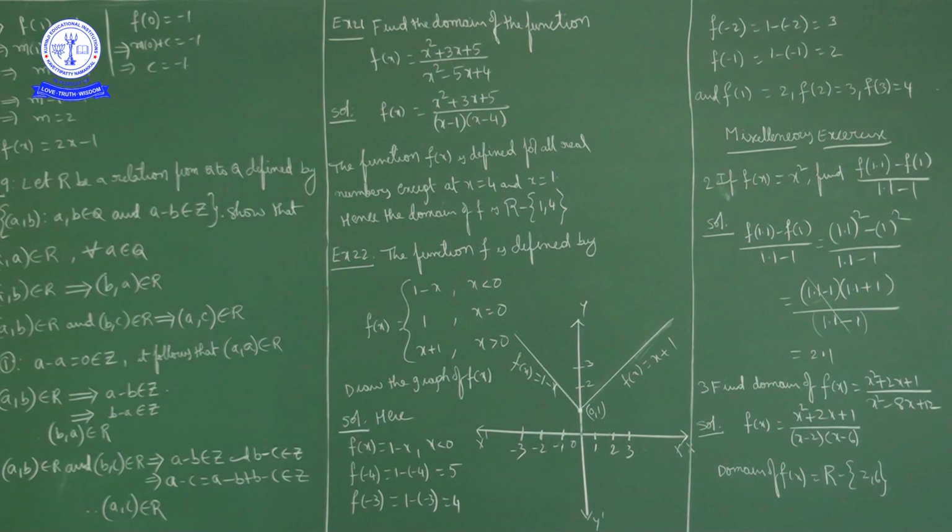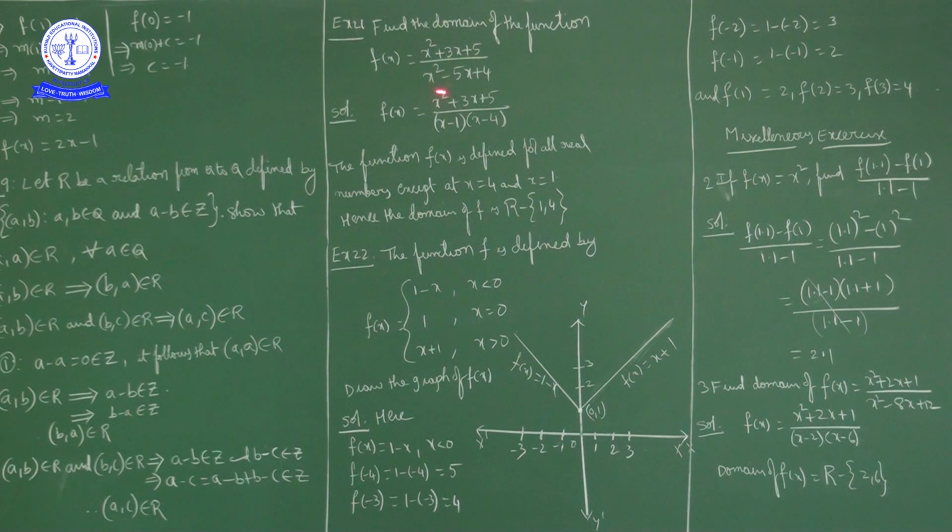Except at x is equal to 1 and at x is equal to 4, for all real numbers the function is well defined. So the function f of x is defined for all real numbers except at x is equal to 4 and at x is equal to 1. So the domain of the function is all real numbers except 1 and 4. Particularly when a rational function is given, you have to check at what points the denominator is 0.